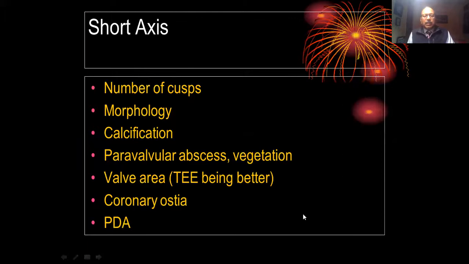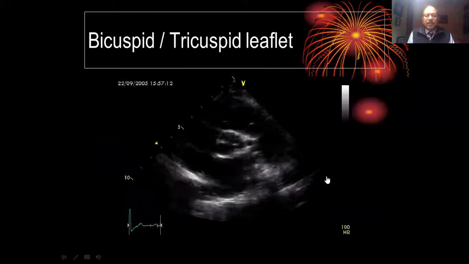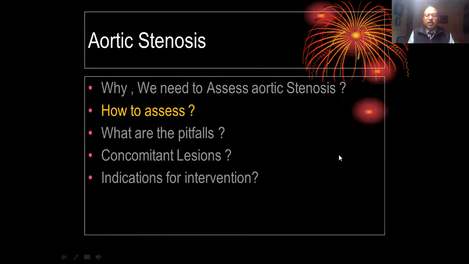Now, let's look at the presentation of these patients. This is a normal tricuspid valve, this is a bicuspid valve, and this is a unicuspid valve, where you can see only a single line and the whole valve opens up. Now you can see a bicuspid valve over here. Now, the most important thing comes up: this is all qualitative. We cannot call it quantitative.